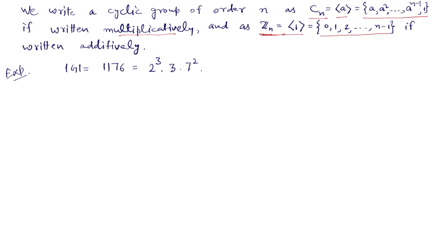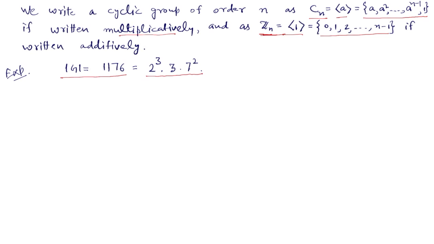Now, how do we write a given abelian group as a direct product of cyclic groups? This we can understand with the following example. Suppose we have a group G of order 1176. If we write its prime factorization, then it is 2^3 times 3 times 7^2.